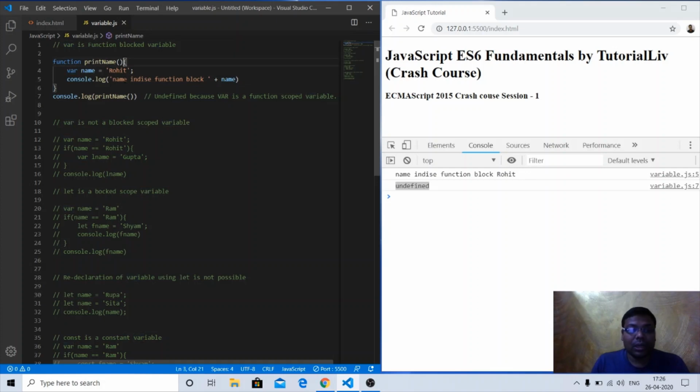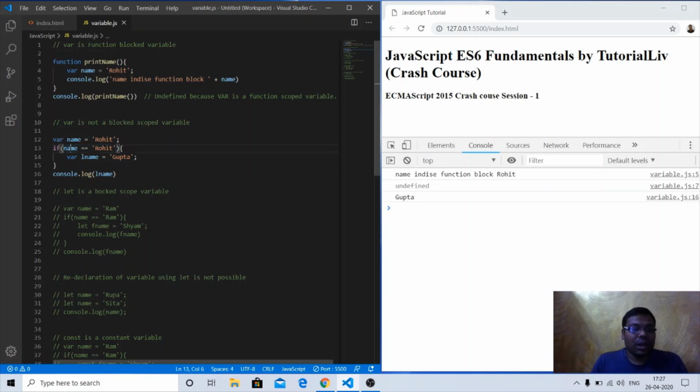We can check var with some other scope also. It is not a block scope variable, as you know. Let's uncomment this code and figure out whether it is a block scope variable or not. This opening and closing curly braces is called a block. Again I have declared one variable, var name equal to Rohit, and I am checking if name double equal to Rohit. It's a conditional statement; if else are the conditional statements in JavaScript.